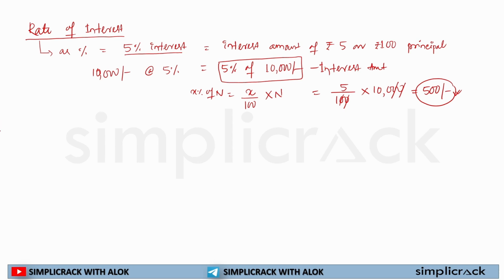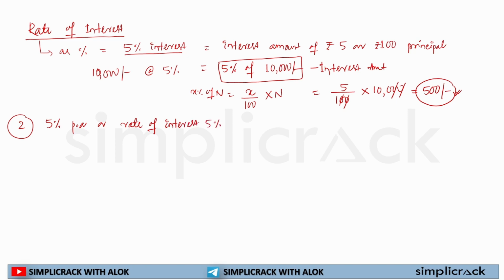Now, second thing. In most of the questions, things will be clear, but you need to interpret the terminology. In most of the cases, it will be written like this: 5% per annum, or rate of interest 5%.